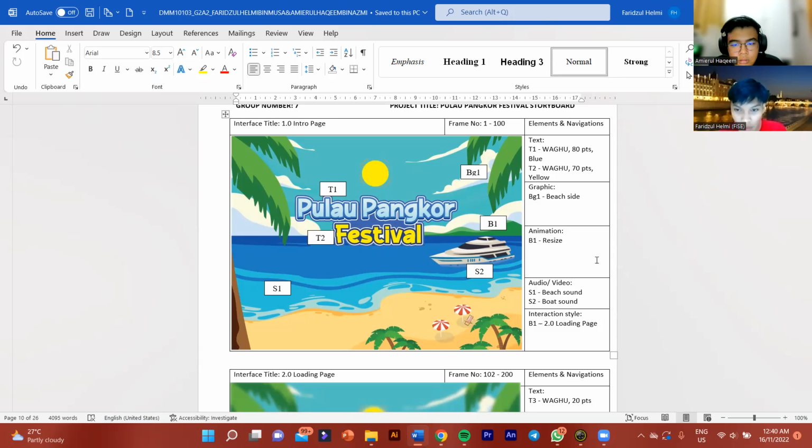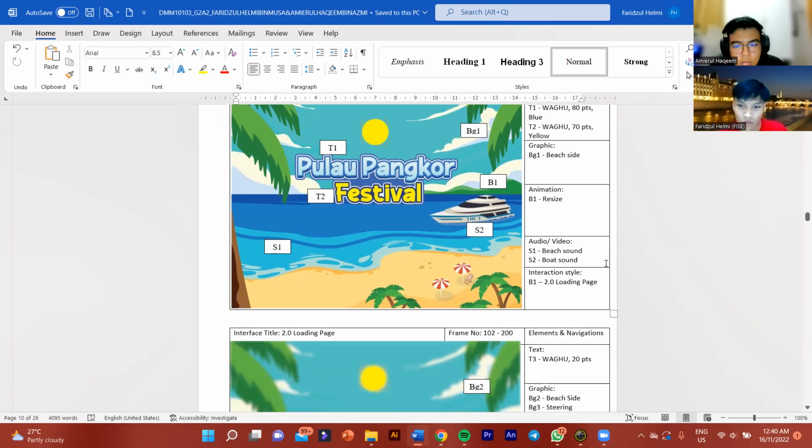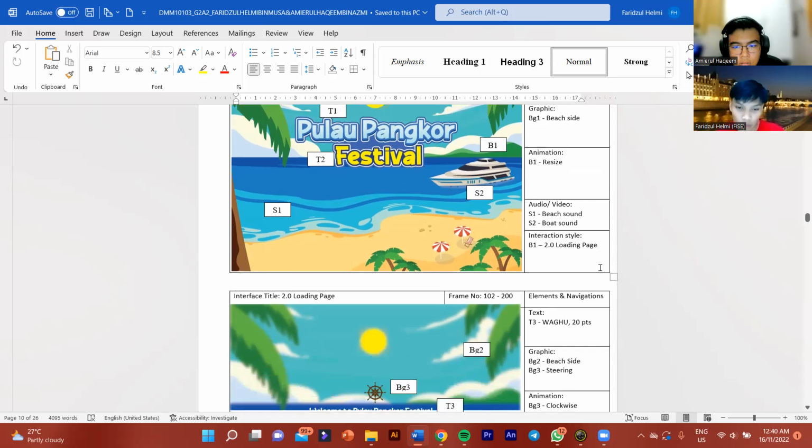The animation will be the button, which is the resize. On this page we have the audio: the first audio is beach sound, and the second audio is the boat sound. So the interaction style, when we click the button, will go to the loading page.